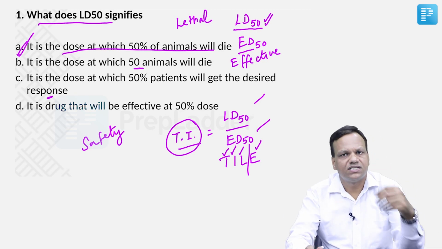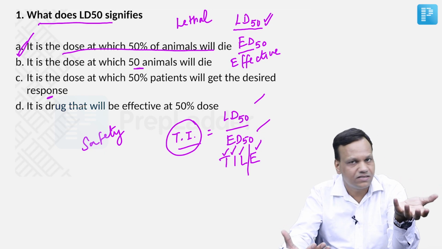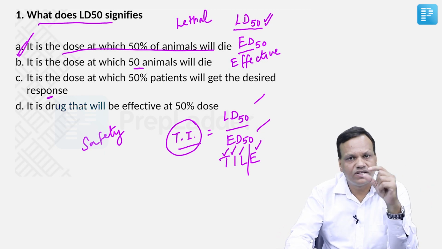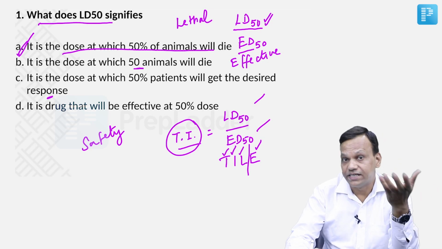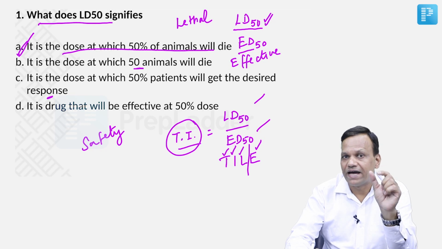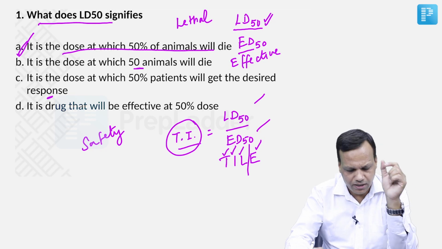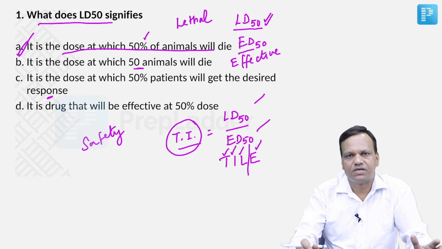The drug which has a higher therapeutic index is safer, like penicillins, they are very safe. On the other hand, drugs with a lower therapeutic index are relatively unsafe, like lithium or anti-epileptic drugs. We want to maintain them within a narrow concentration range. So that is important. LD50 is the dose at which 50% of the animals die.